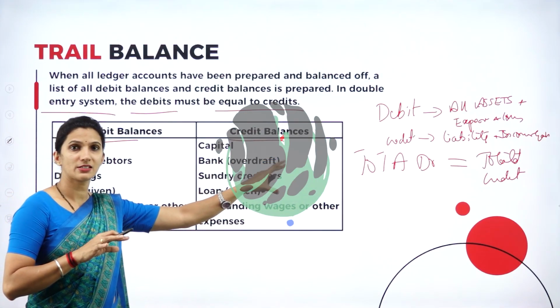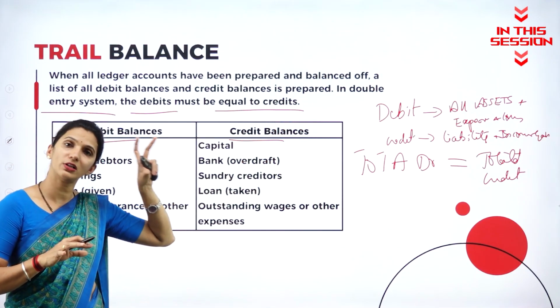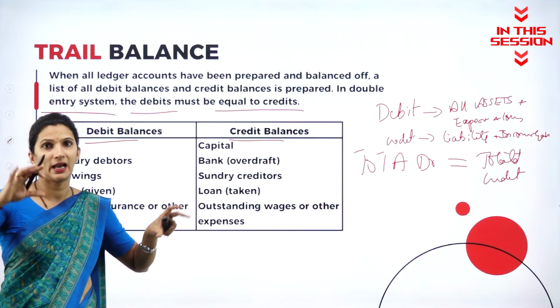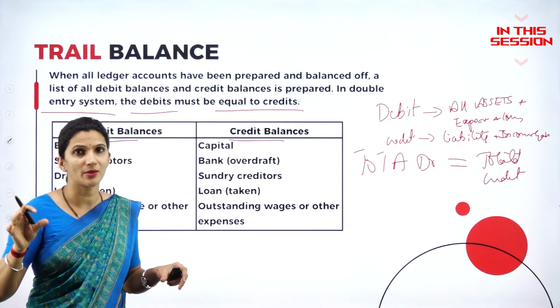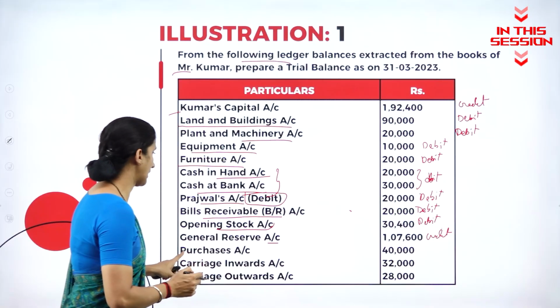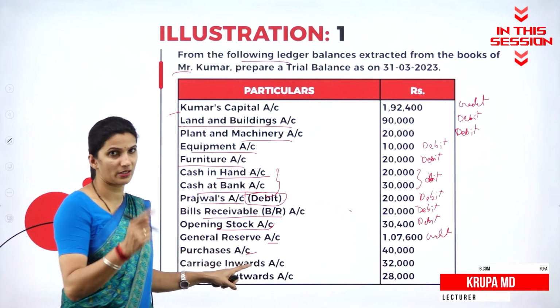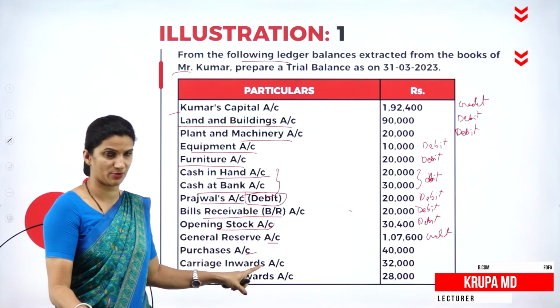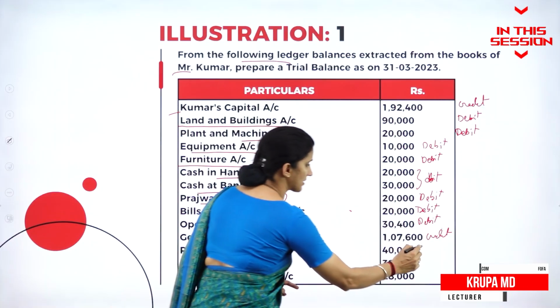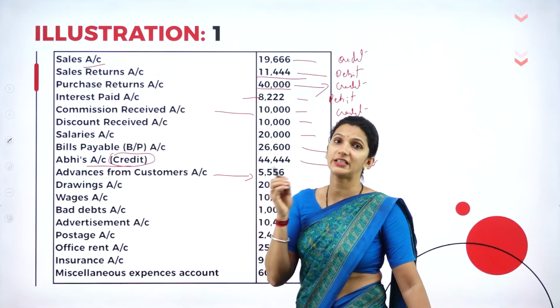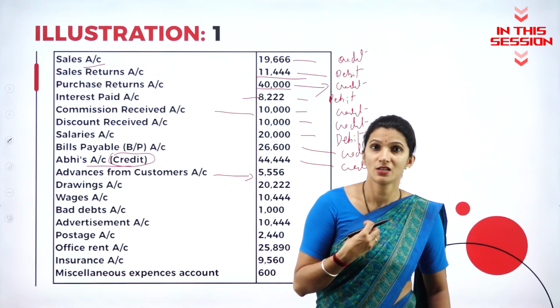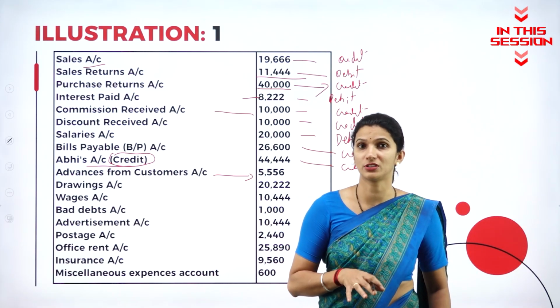So your debit balance means all the assets, all the expenses and the losses, and the credit balance means all the liability and all the incomes and the gains. So then we have purchase account. Isn't it spending, or isn't it an expense to the business? So we will write it under the debit side. Then advance from customers. The customers paid the amount in advance, but still the goods have not been sold. It is a liability for the business.